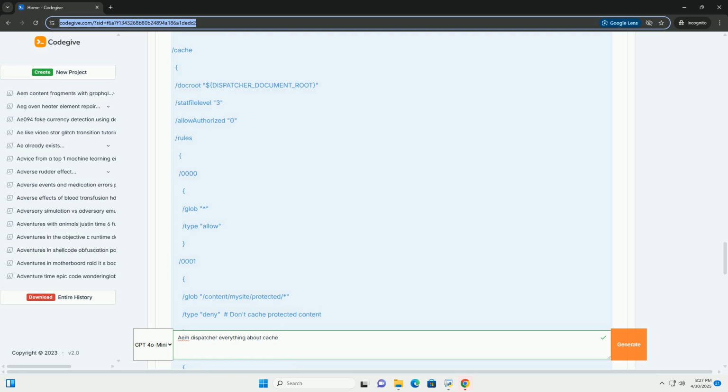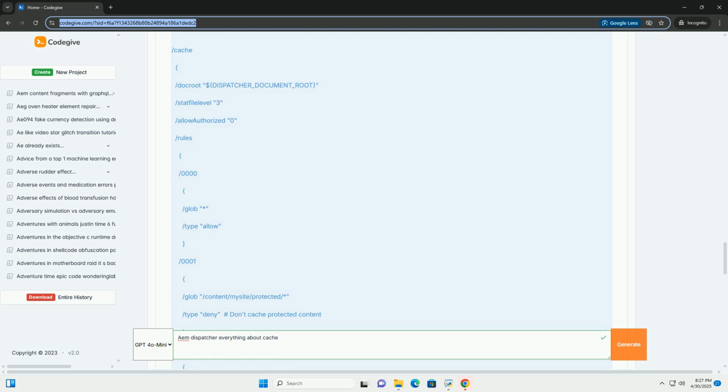The dispatcher then caches the content and serves it to the user's browser. Subsequent requests for the same content will then be served from the cache. 7. Invalidation: when content is updated on the AEM publish instance, a replication agent triggers an invalidation request to the dispatcher. The dispatcher removes the corresponding cached content, ensuring that users always receive the latest version.